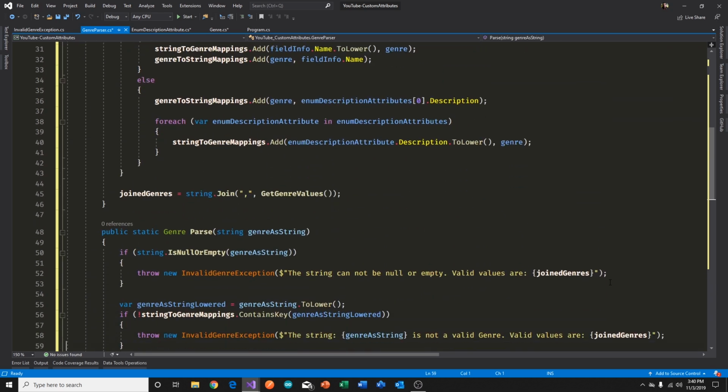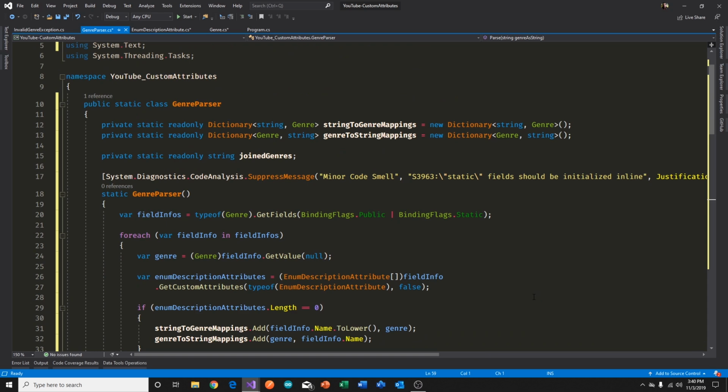All right, so now let's go through this class and explain some of the issues here. The reason we are using the static constructor is because static constructors will run exactly one time, guaranteed, in your app domain. In other words, it won't run more than once. So we're doing some heavy lifting up front, and that way we won't have to pay the price for reflection.